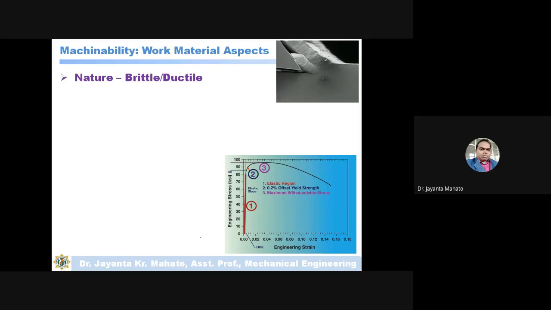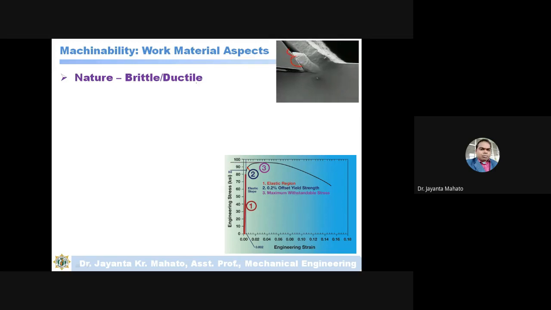I told in one class that built up edge sticks to the surface of the tool, and when chips are removed from the tool, a cavity will form. So this is the built up edge. In brittle material, the chance of getting a built up edge is more compared to ductile.